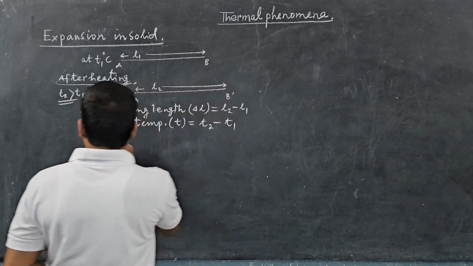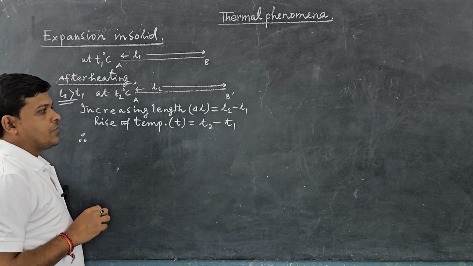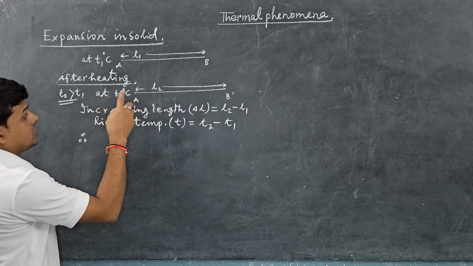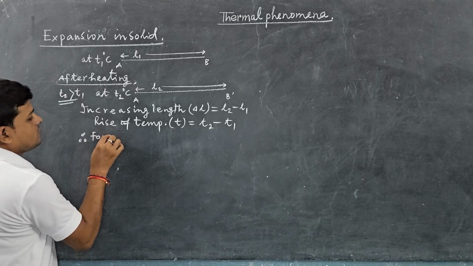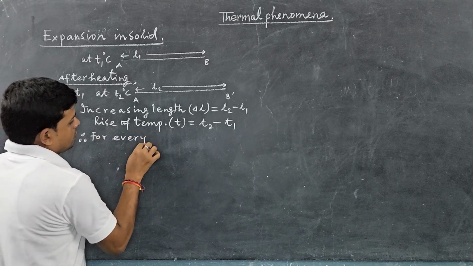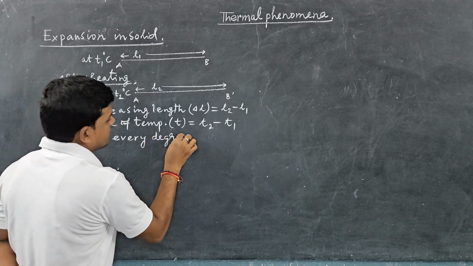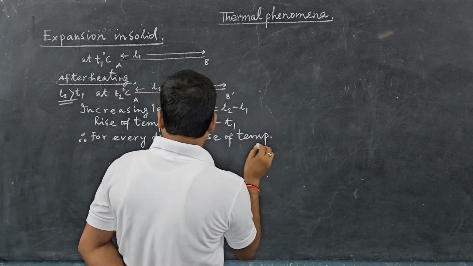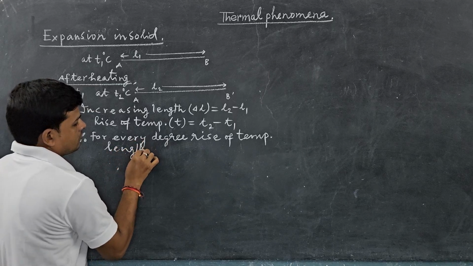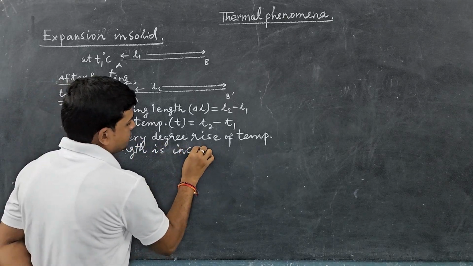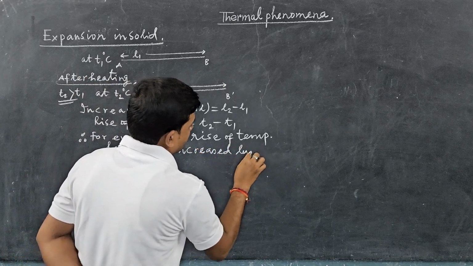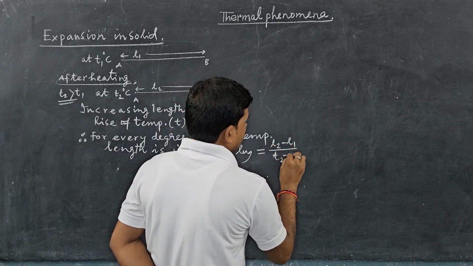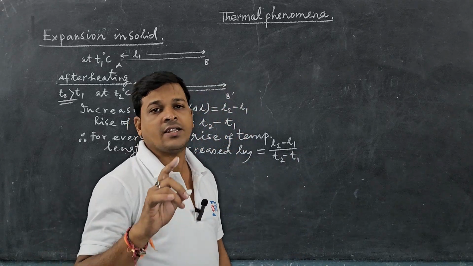From this we can calculate how much the length of the solid is increased for every 1 degree rise of temperature. Therefore, for every degree rise of temperature, the length of the wire is increased by L2 minus L1 divided by T2 minus T1, and this happens when the initial length is L1.